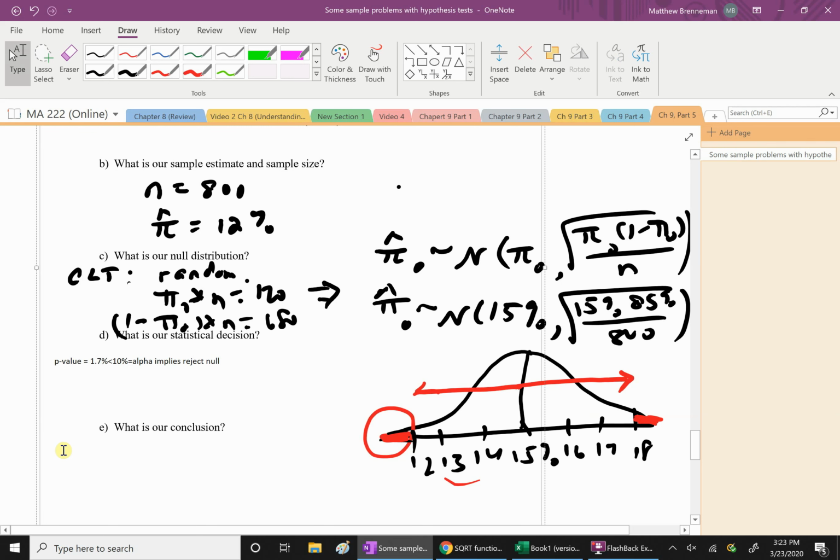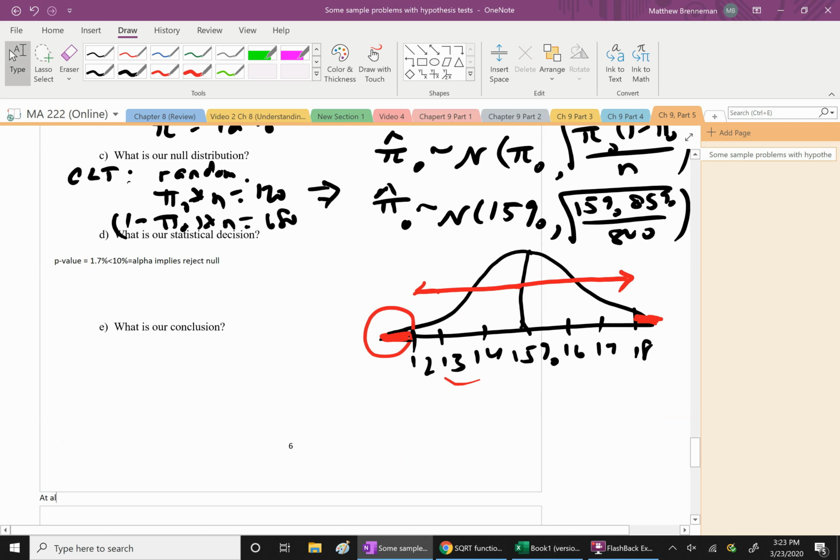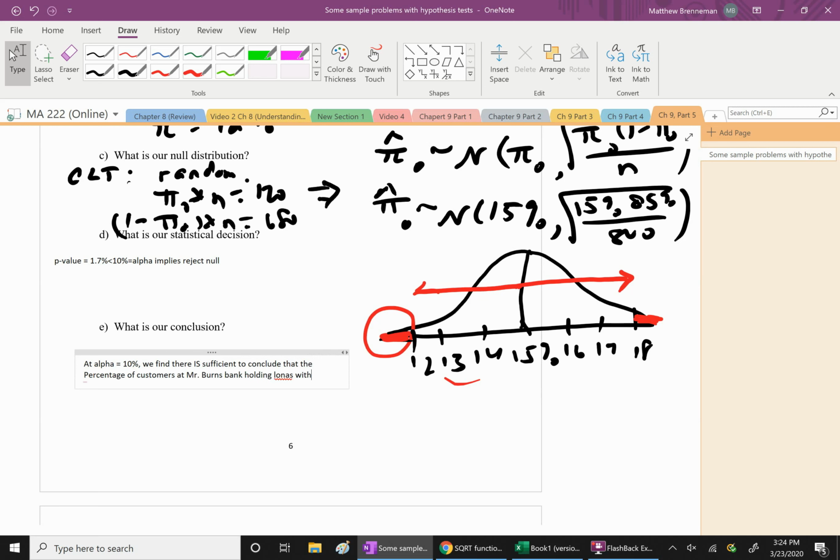And finally, we're ready for our conclusion. We could say at alpha equal to 10%, we find there is sufficient evidence to conclude that the percentage of customers at Mr. Burns's bank holding loans with the bank is not equal to 15%. Okay, good.